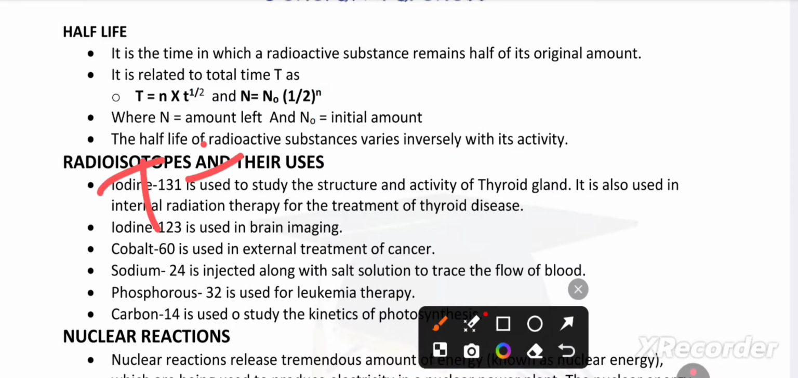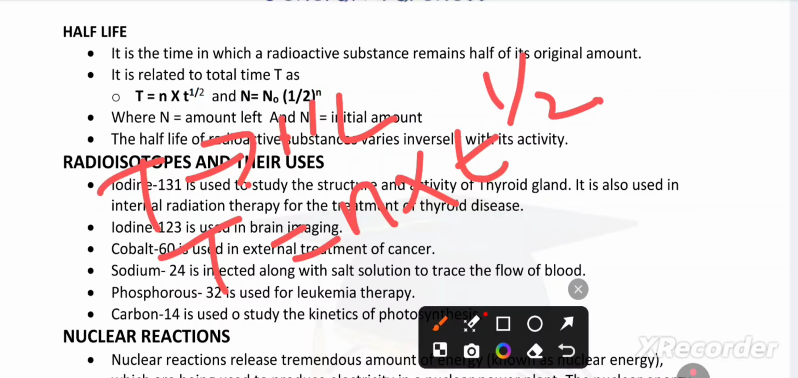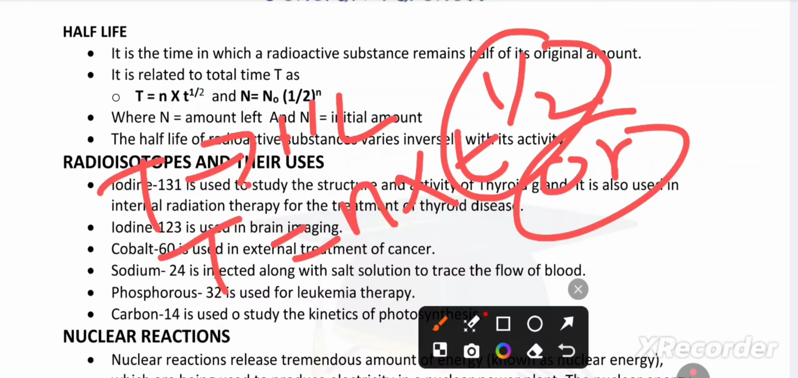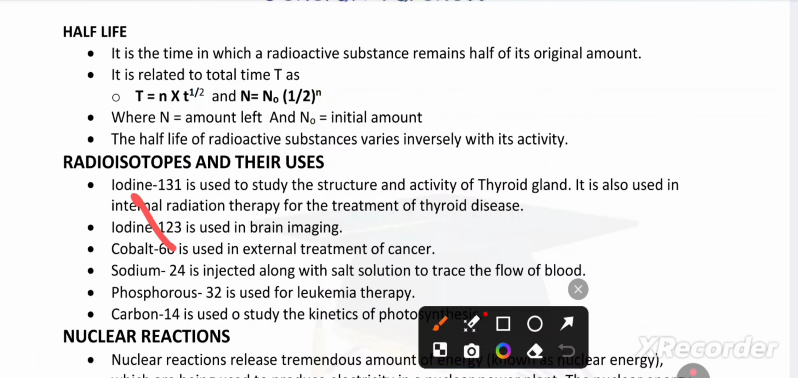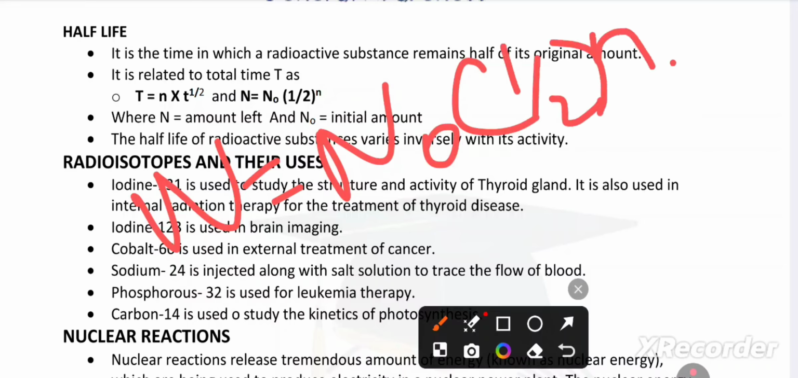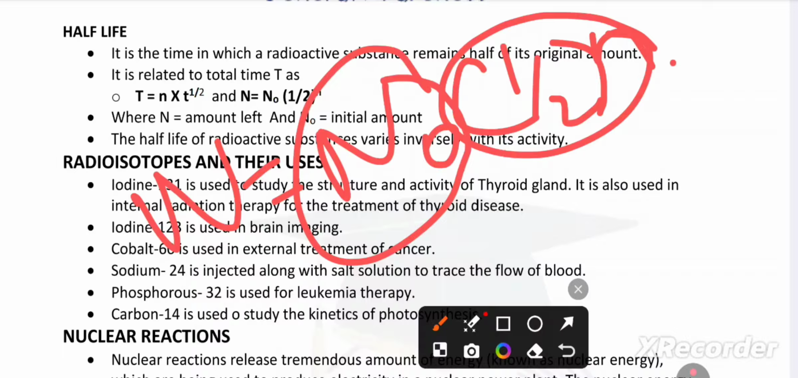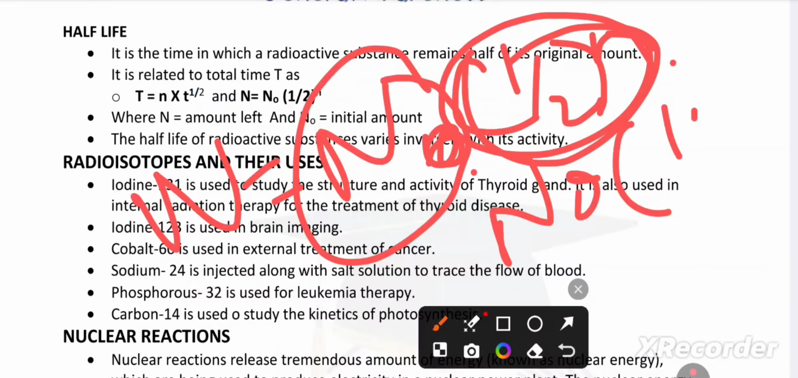Relation between time and half-life. Time is equal to n into t 1/2, or half of the time. N is equal to N0 into (1/2)^n. N0 means full, the original amount, and N is only half of N0.